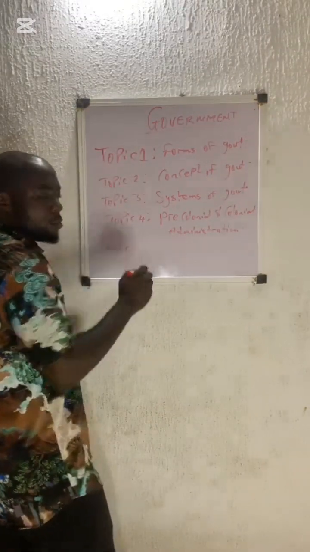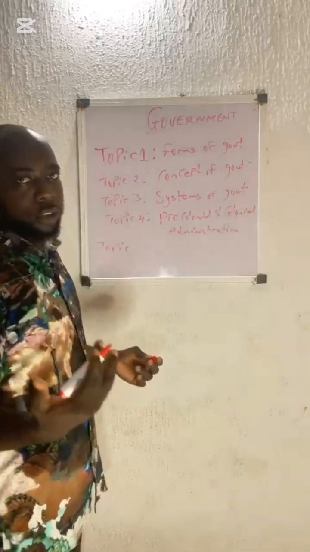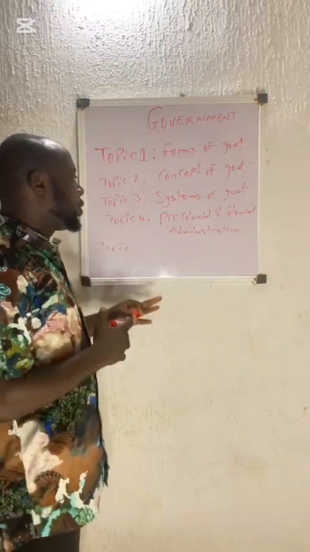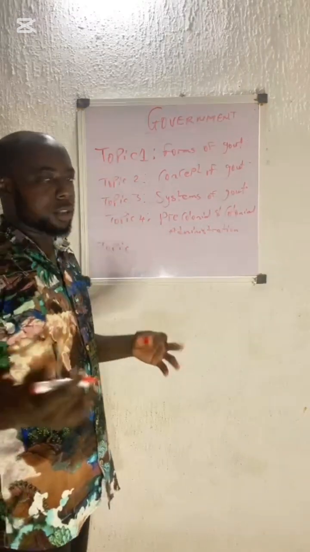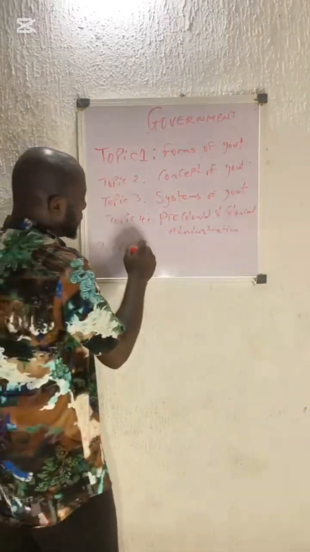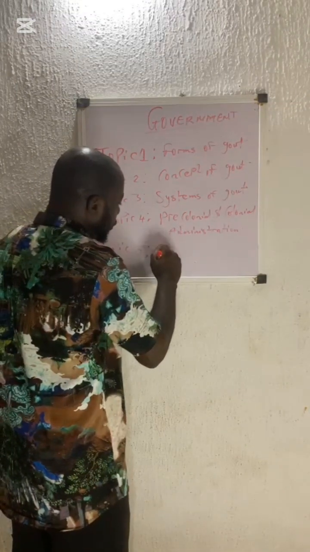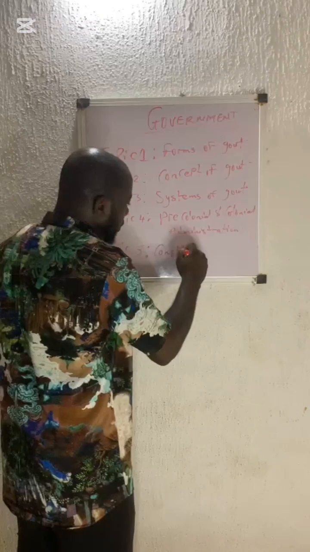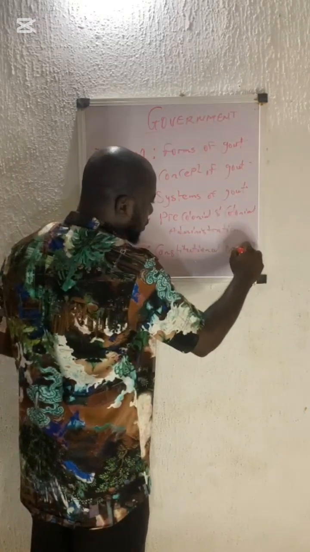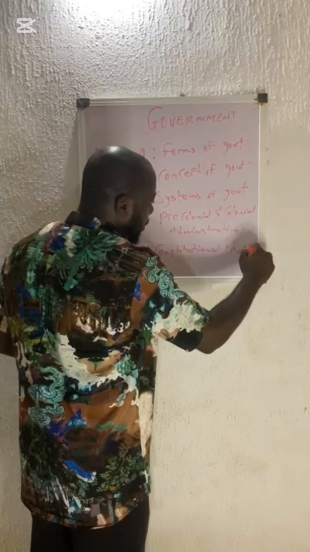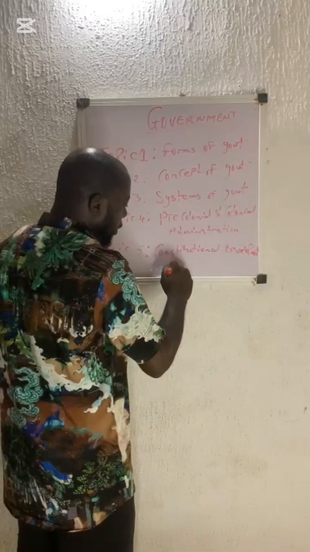Then topic 5. Although we have a lot more topics in government that JAM sets questions from, and even WAEC, these are the basic 5 topics. In addition to all this, we'll do more topics, but let's treat these ones first. Topic 5, we have what we call constitutional development and international organizations.